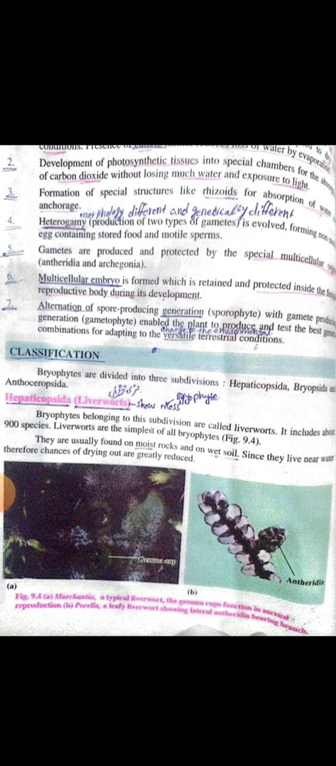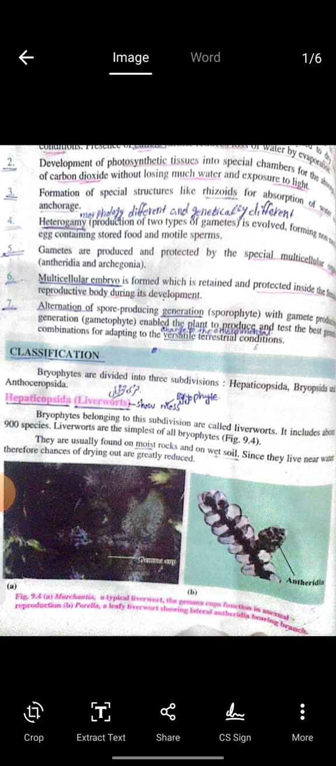You will see the Hepaticopsida, which is the first subdivision. It has the general characteristics of some lower plants, and then the Bryopsida and Anthoceropsida, which have increased advanced characters in them. So very first we shall study the liverworts, which is the common name of Hepaticopsida, and generally it includes almost 900 species, and they are the smallest of all bryophytes, and they are the simplest one,